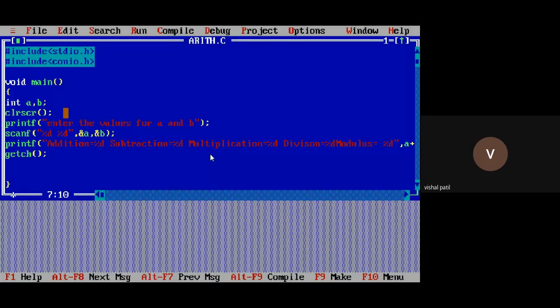Okay. Remember one point. While doing this operation, instead of integer, if I take it as a float, then instead of %d, I need to write %f, because the format specifier for float is %f. Obviously, I have to change here also.